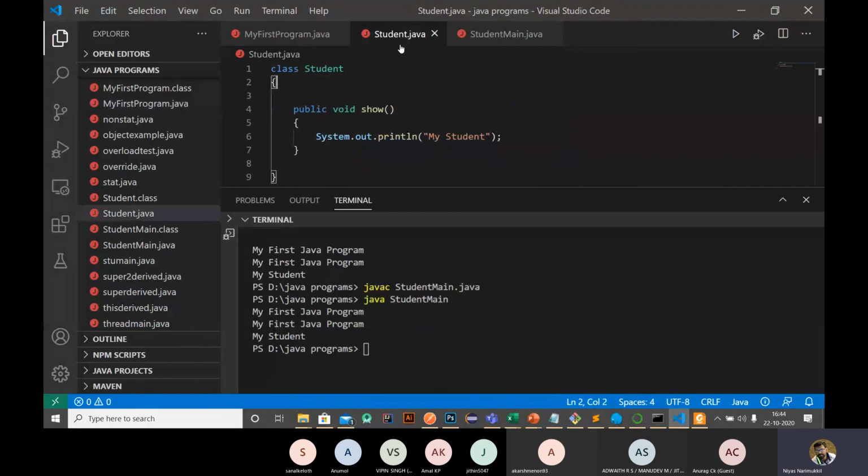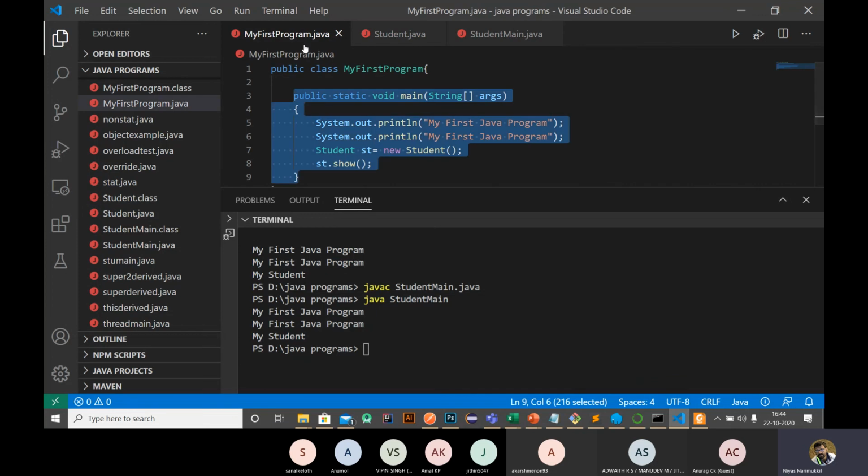You need to create a definition in some other Java file. Then you should do all the main things inside your main program, the class having your main function.